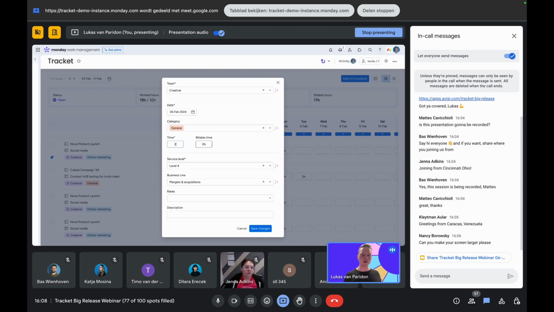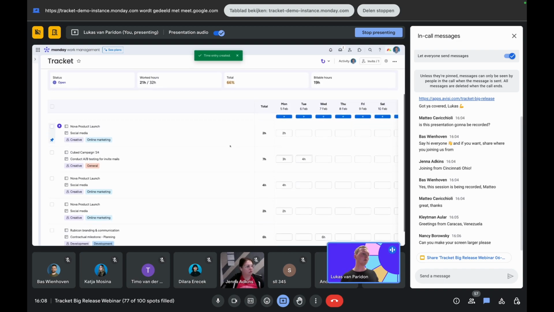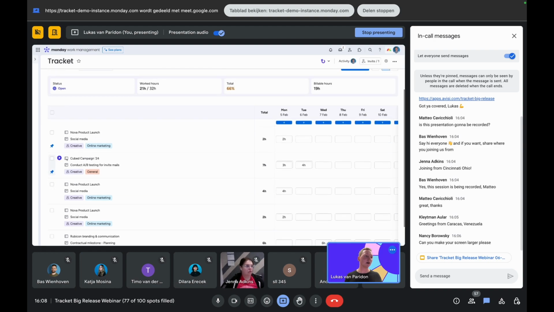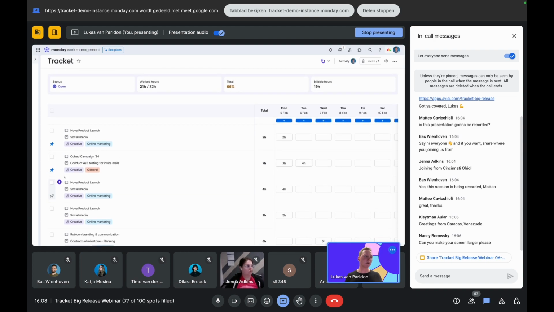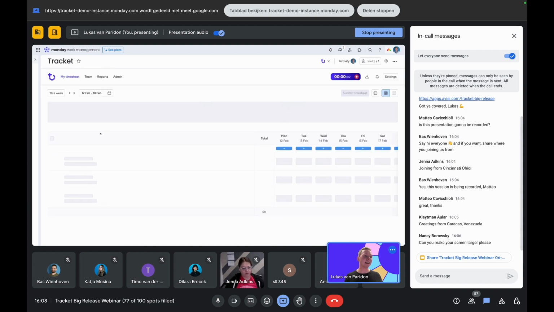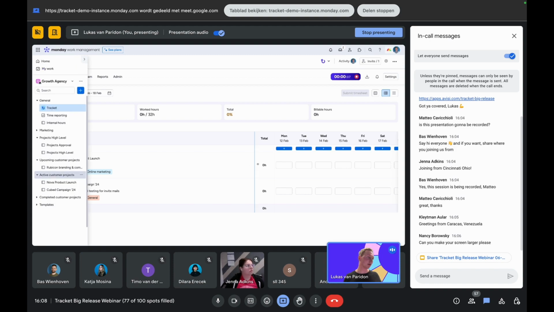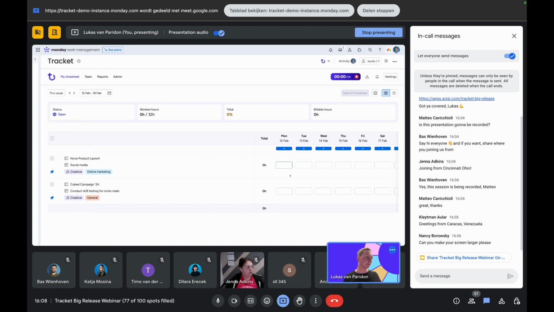Say we did 2 hours of work right there, and we log these hours. They'll show up right here as you're used to. And if you have a combination that you work on a lot, we've made that easier with a new pin feature right there. This allows you to pin a complete combination, like everything right from here. Oops, that's the timer. And then it will show up every week. So from here we can also see these time entry combinations and then make time entries right there, quickly and efficiently.